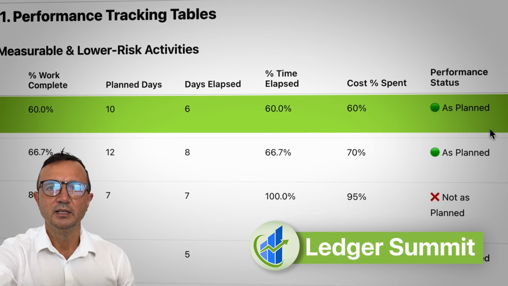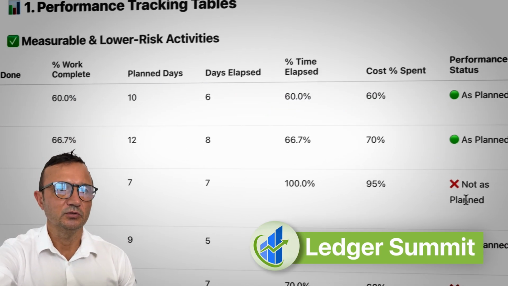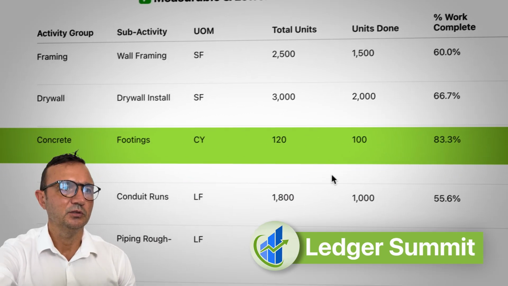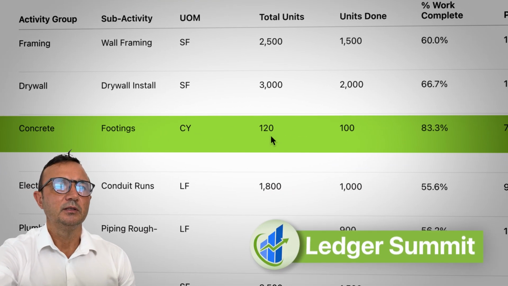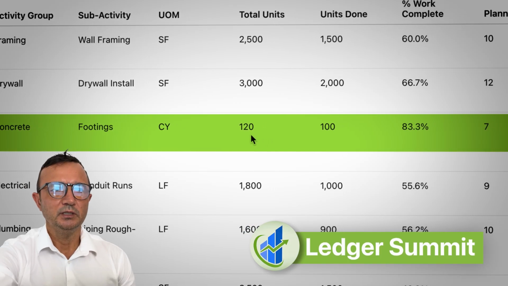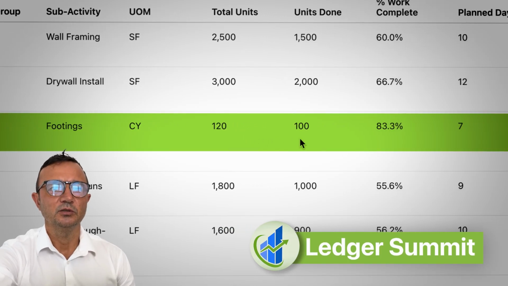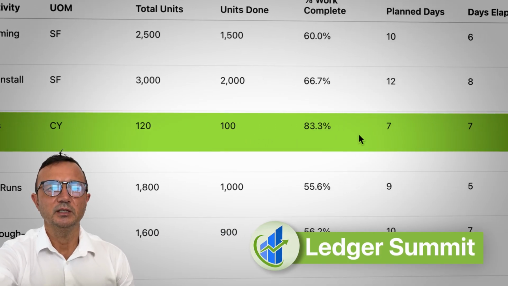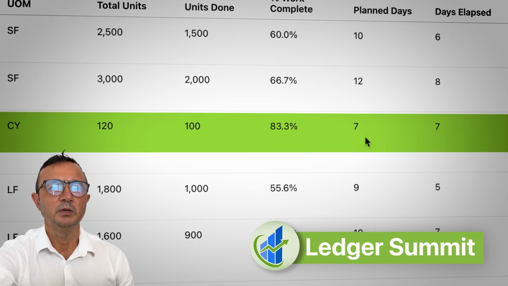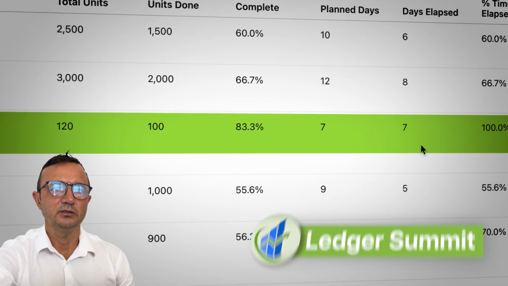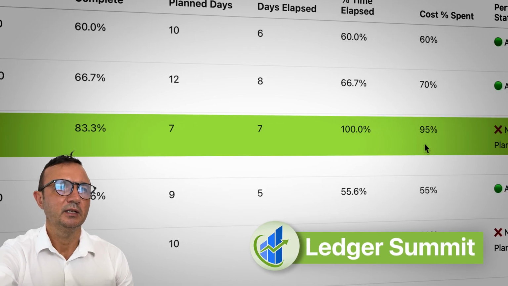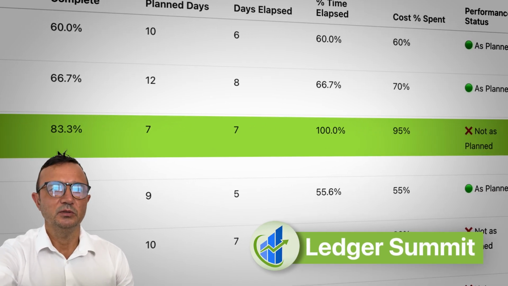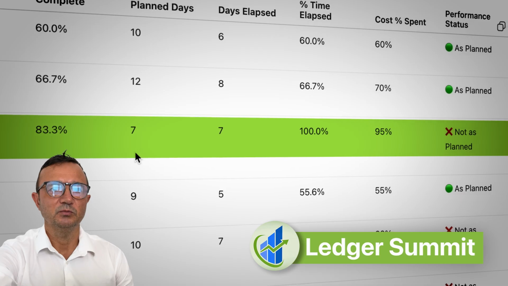And then you see this line item is not going as planned, so let's dive into it. So it's concrete footing. We need to do 120 cubic yards. We did 100, so work is 83% complete. We allocated 7 days for this job, and we already spent 7 days. So we spent all the time available. Cost spent is 95%, but work is complete only 83%. That's obviously an issue.